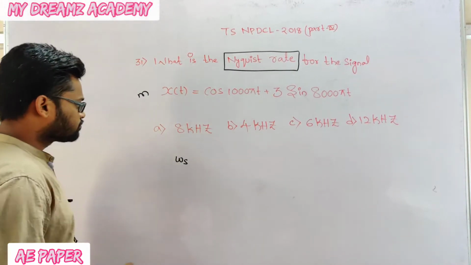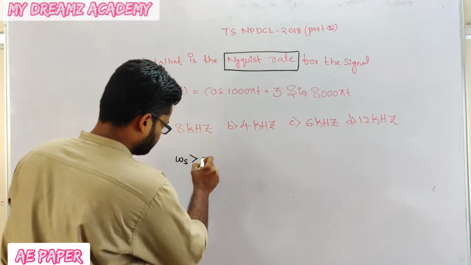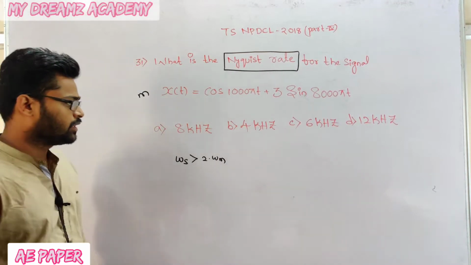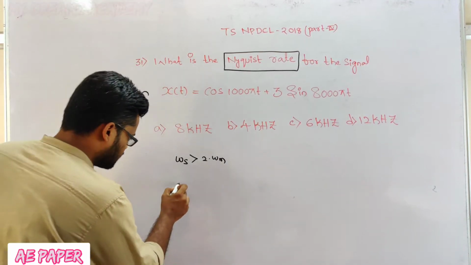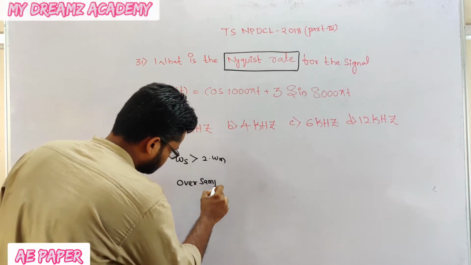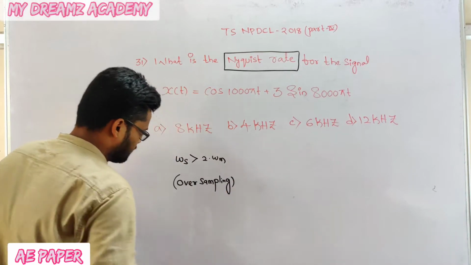If the sampling frequency is greater than 2 times the message frequency, this is called oversampling.